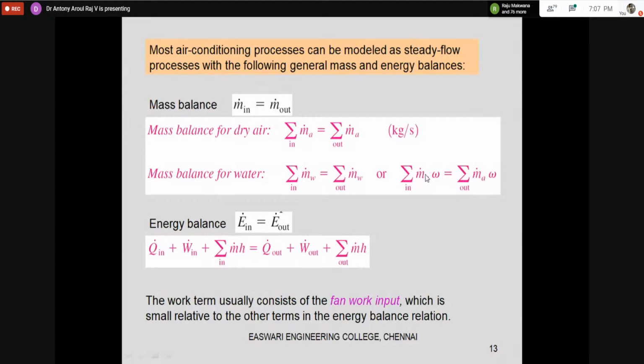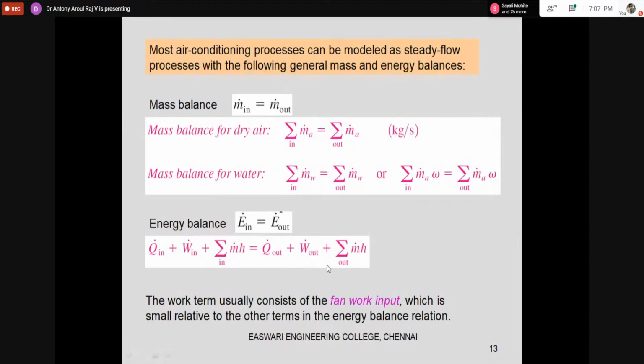How can I write it in terms of air? You know that it is mass of air into specific humidity. The same thing I'm writing in this form. Mass balance will be there, then thermal energy balance will be there. For that, it will satisfy the steady flow energy equation, so the energy at inlet will be equal to the energy at outlet. This can be applied for all the air conditioning processes. So Q in is the heat supplied at inlet. You think that this is the air inlet condition.